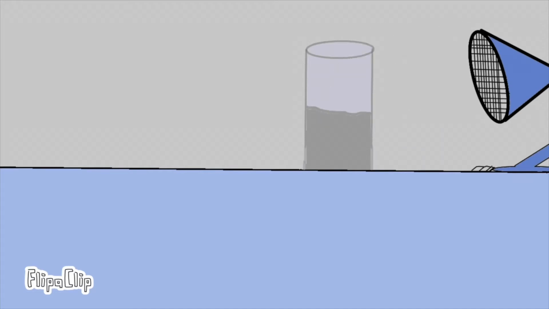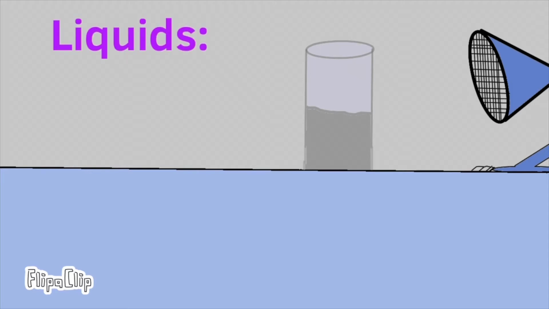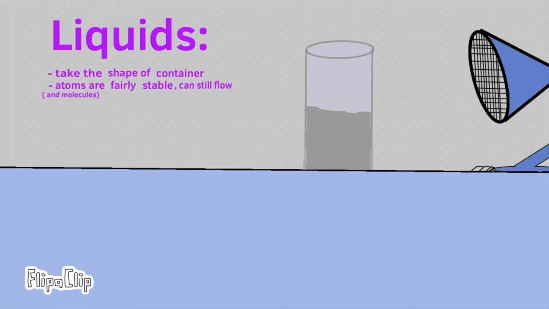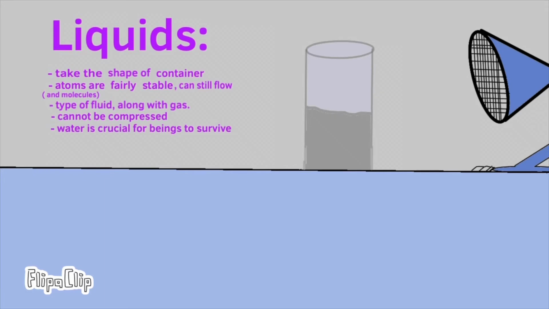Now let's review. Liquids, of course, take the shape of the container. Oh, also, the molecules are fairly stable, but they can still flow, unlike solids. It's a type of fluid along with gas. And liquid cannot be compressed, so let's add that to our list. And here's a cool fact. We wouldn't be here without liquid.